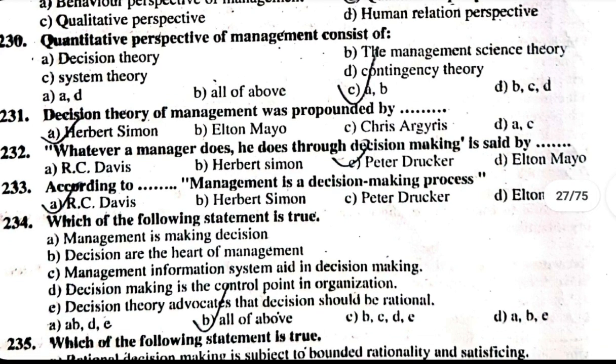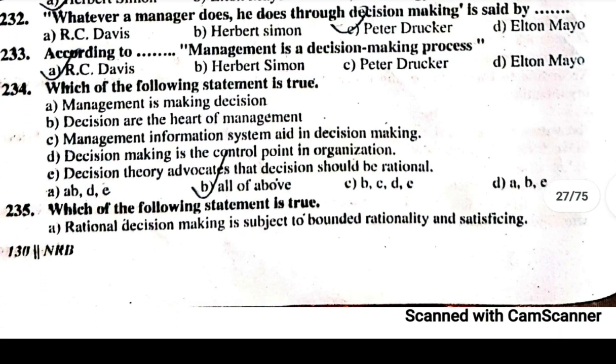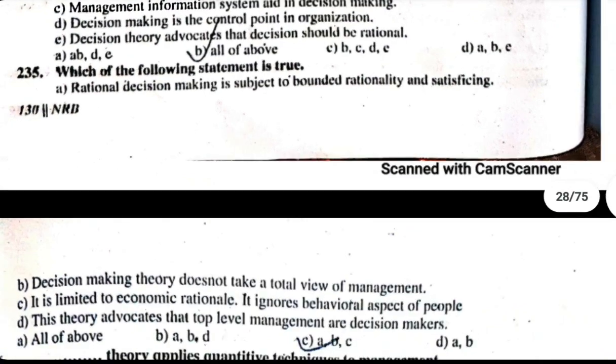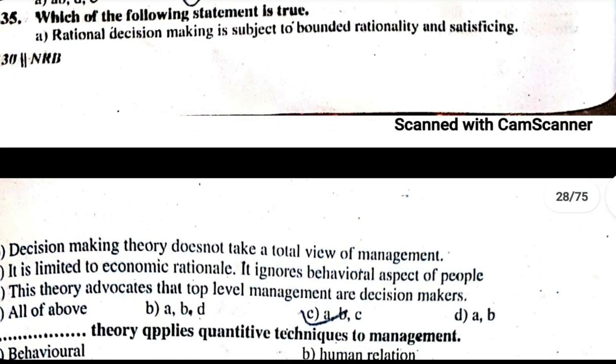Which of the following statements is true? A. Rational decision making is subject to bounded rationality and satisfaction. B. Decision making theory doesn't take a total view of management. C. It is limited to economic rationality. It ignores behavioral aspects of people. D. This theory advocates that top level management are decision makers.